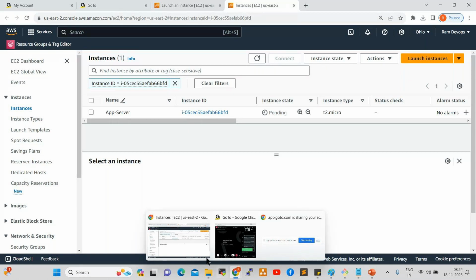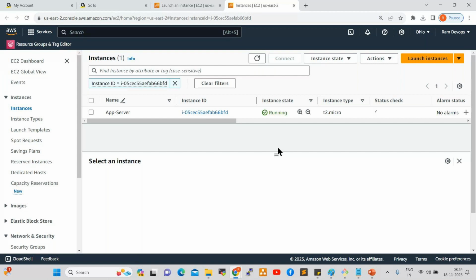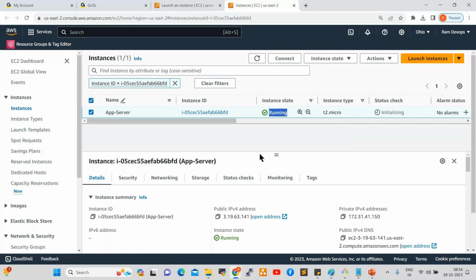Yeah, refresh here. Now the server is in running state. So now how can we connect this server? As a DevOps engineer, as a cloud engineer, whenever the project team requires any servers or resources, we need to provide them. We need to create servers, storages, and network, and provide them to the project.